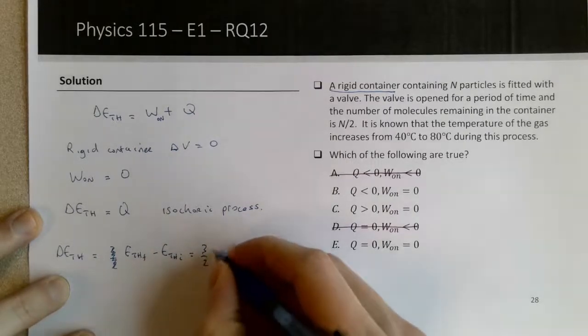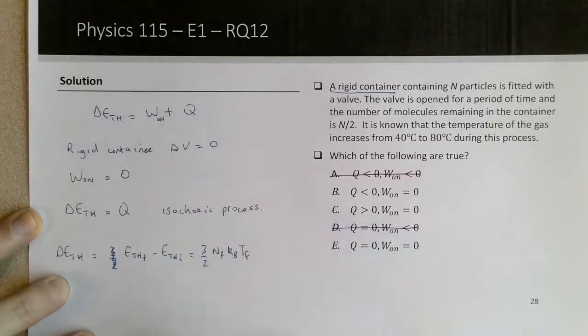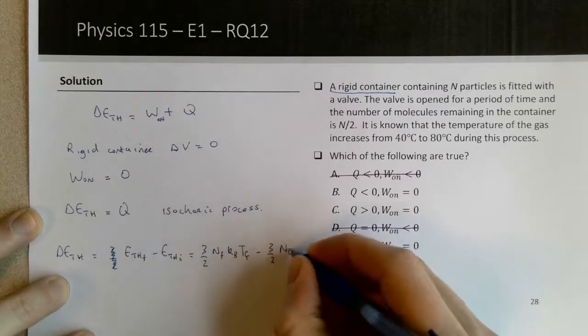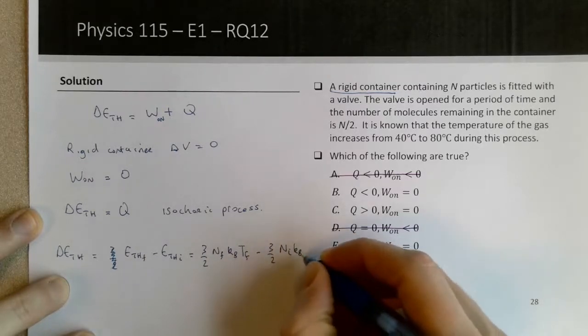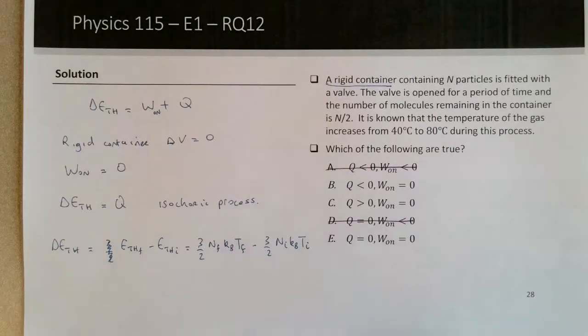This is 3 halves N final, k_B is a constant, T final, minus 3 halves N initial, k_B a constant again, times T initial. So that's what we're looking at here.